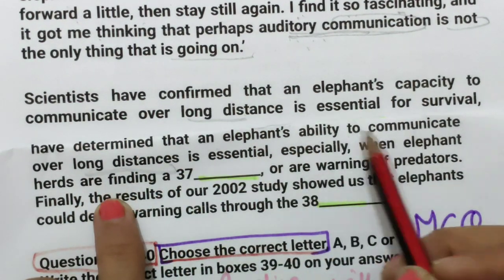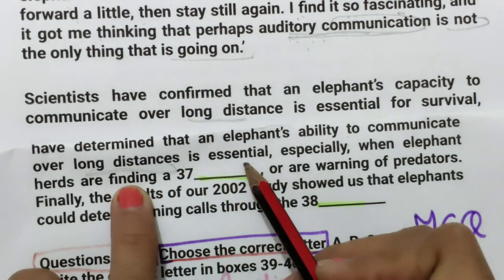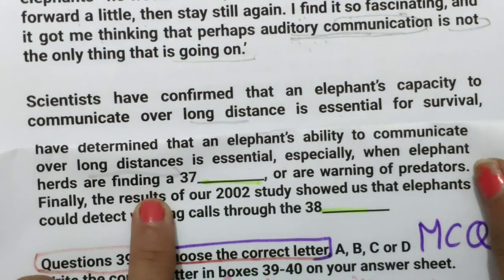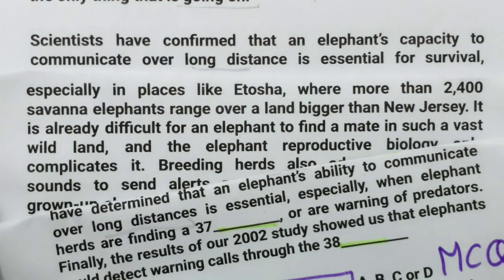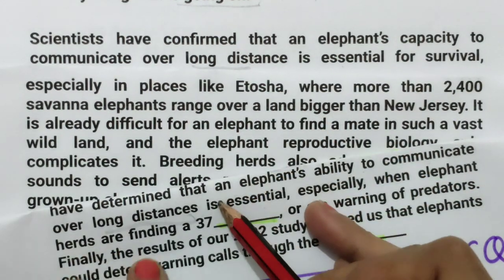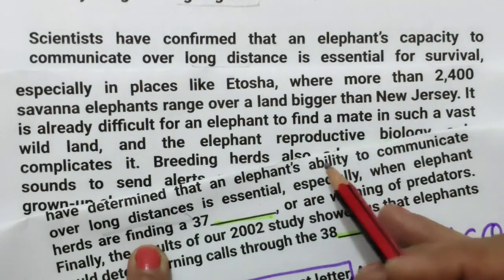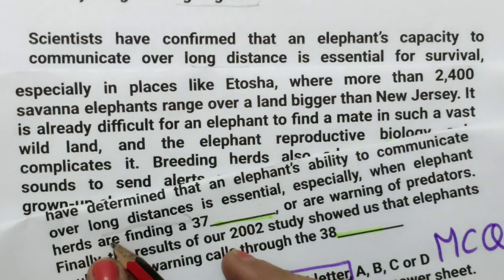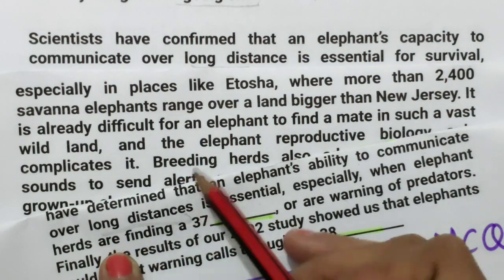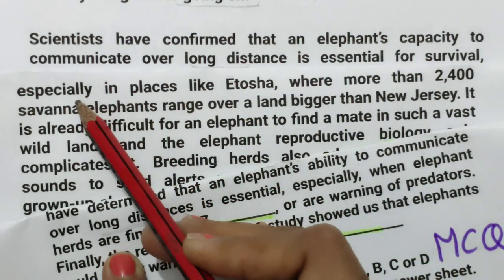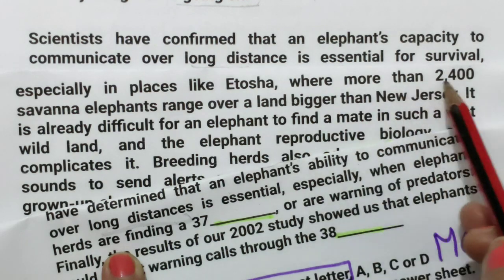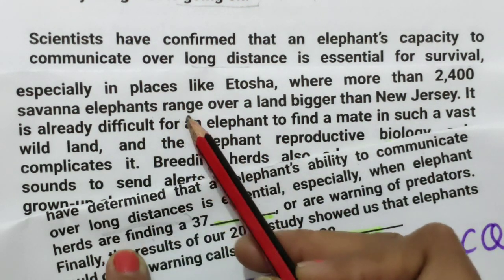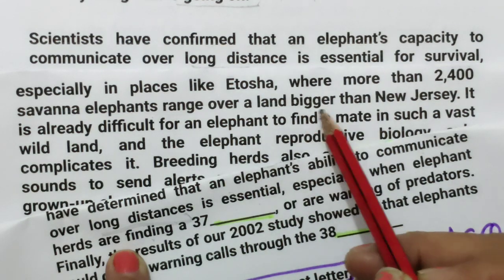An elephant's ability to communicate over long distances is essential, especially in places like Etosha, where more than 2,400 elephants range over a land bigger than New Jersey.